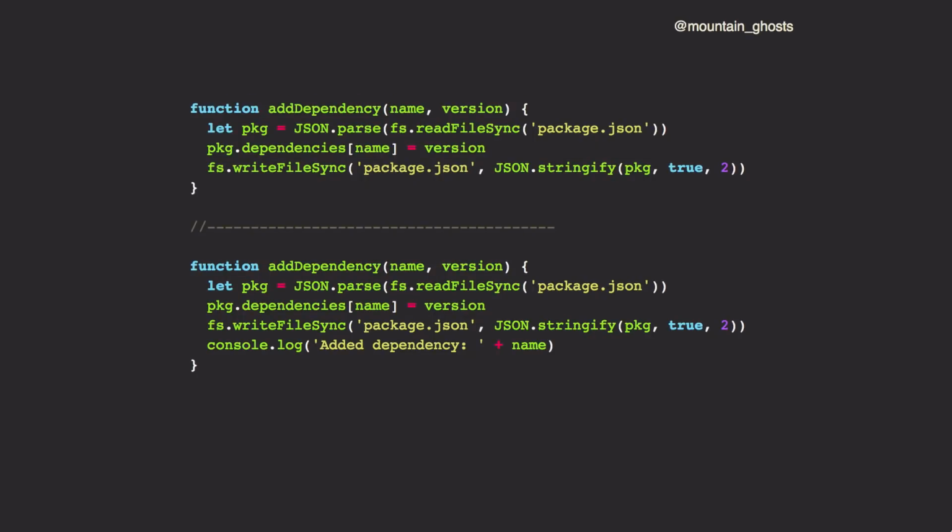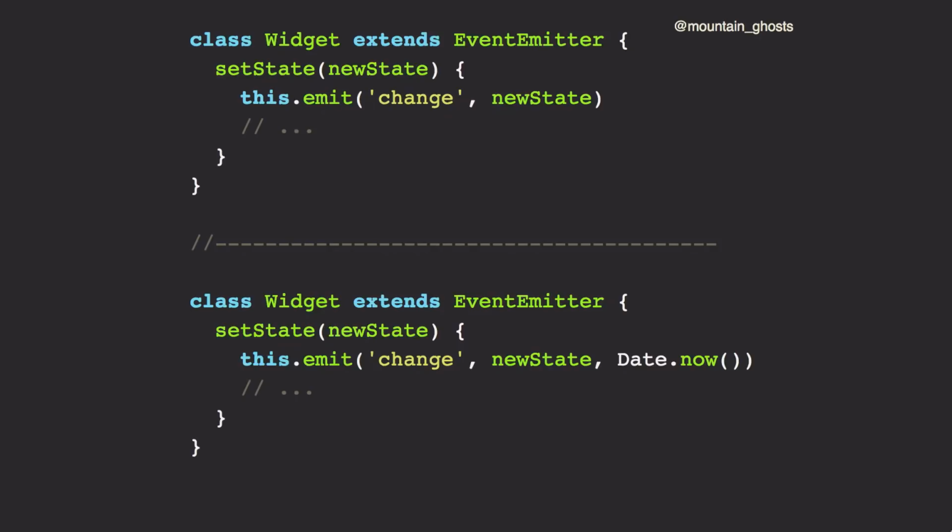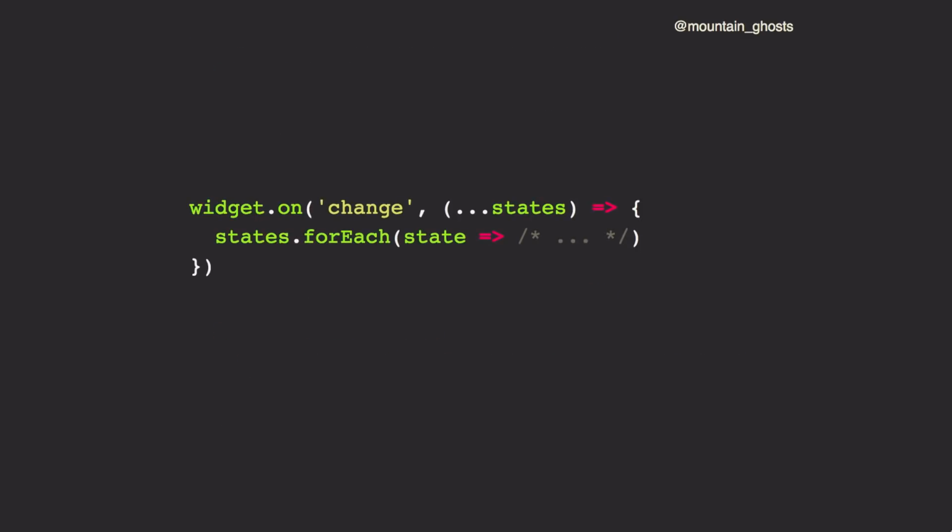If it's embedded inside a program that is expected to produce JSON output and pipe that into something else that processes it, adding this log line will make that program fail. Likewise, if you have an event emitter, you might decide to add a new value to the data that is emitted with an event. And JavaScript lets you call functions with more arguments than they were expecting, so this ought to be fine, right? But turns out somebody's using a variadic function to listen to that and expects all the values emitted to be of the same type and be processed in the same way.